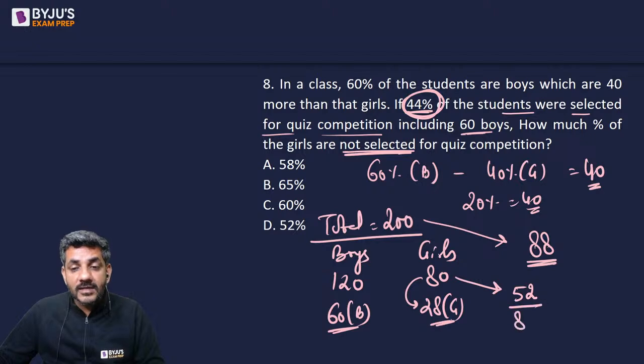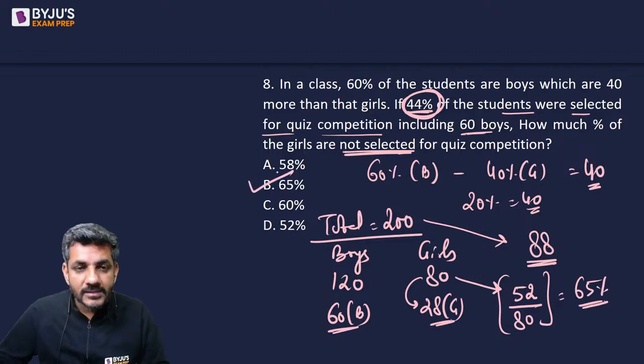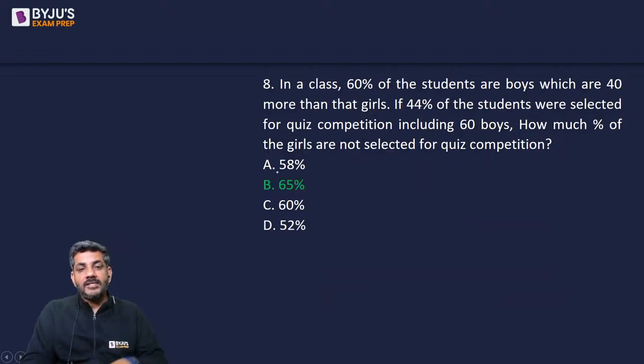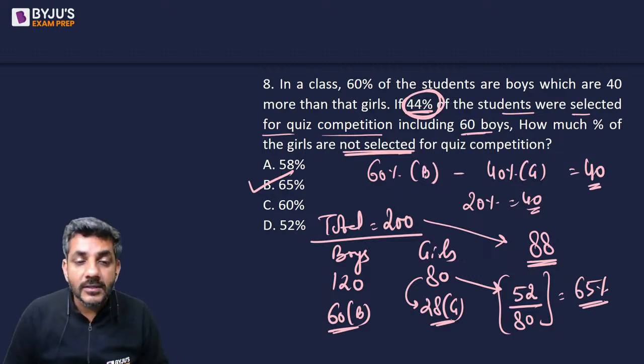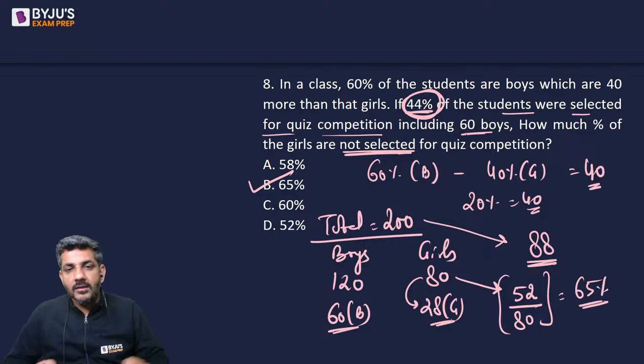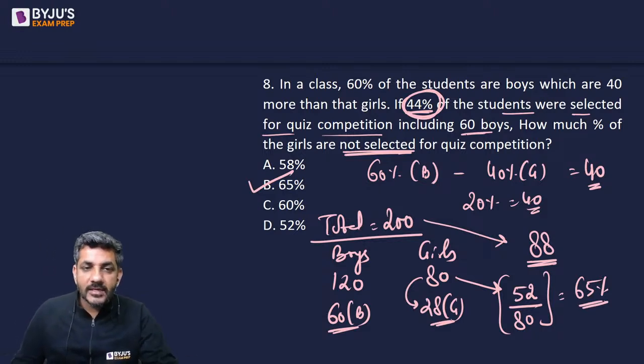So 52 girls out of 80 are not selected for quiz competition, which is a good 65% of the total. So my answer is option B, that is 65%. 65% of the girls are not selected for the quiz competition. I hope it is also clear. That was question number 8.